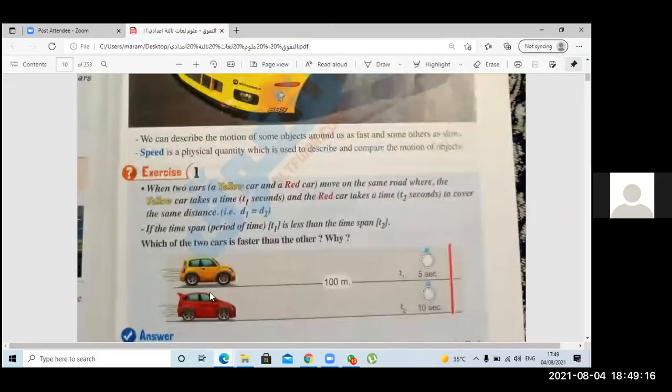Here, this is the same one. Two cars moving. The yellow car takes 5 seconds, and the red car takes 10 seconds. Yes, which one is faster?